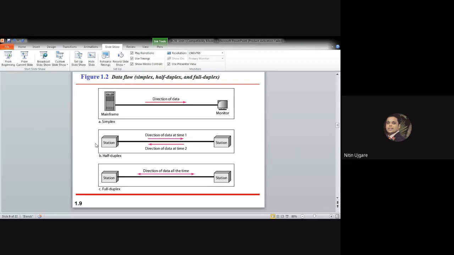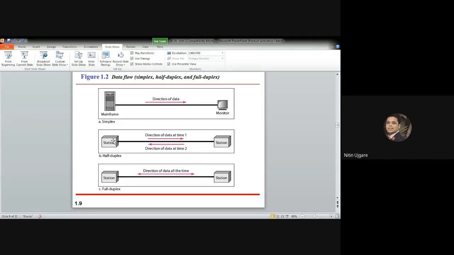For example, on this channel, if this station is transmitting, then this station will get the full bandwidth to transmit the data, whereas this other station has to wait to transmit data back, and is allowed to receive the data during this transmission.